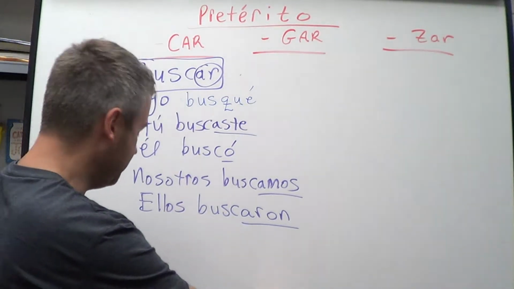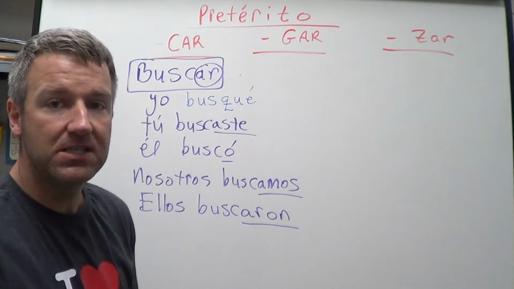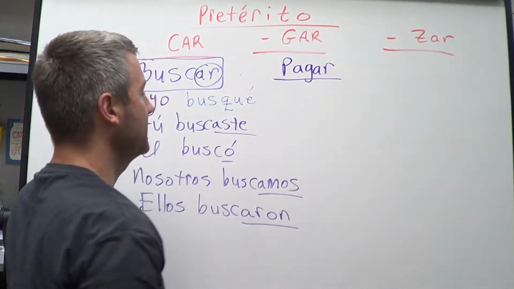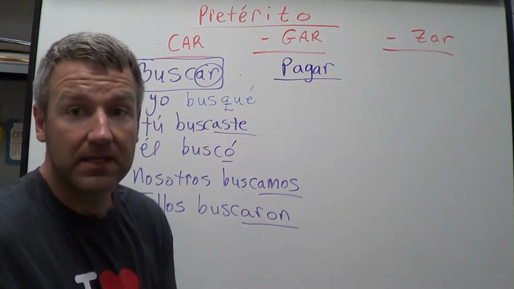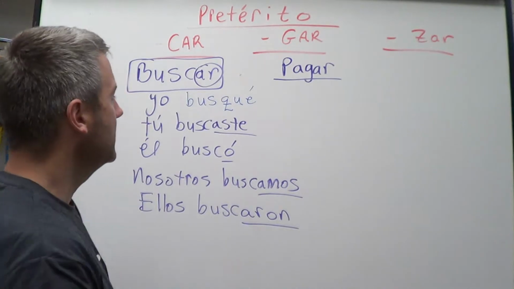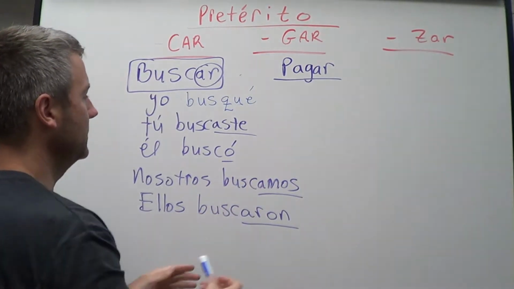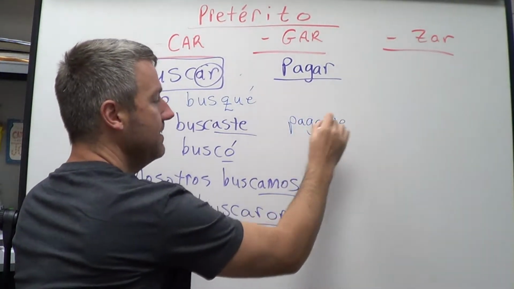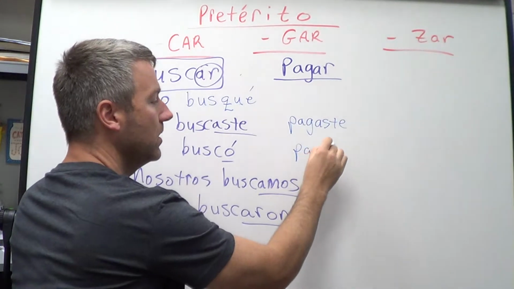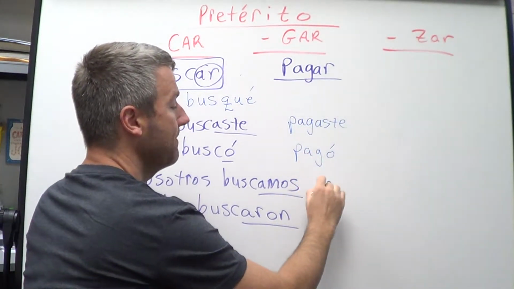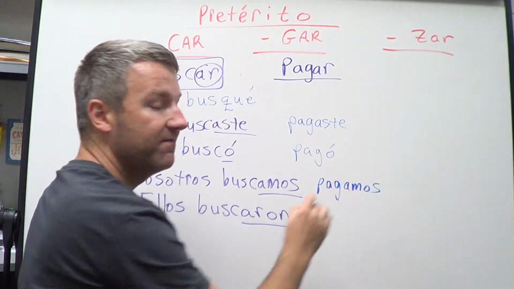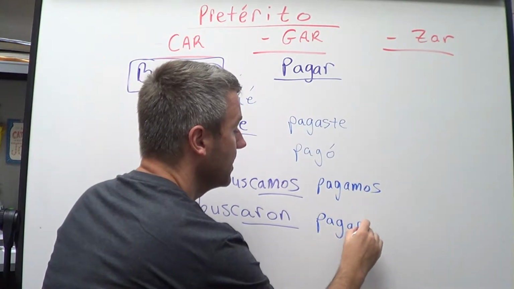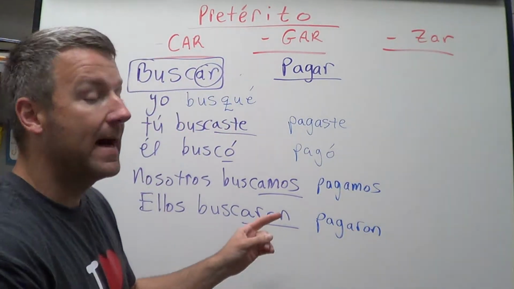Alright, we're going to apply that same principle over here to a verb that ends in GAR. Okay, let's take pagar, to pay, for example. Well, pagar ends in AR, GAR rather. So let's go through these forms real quickly here. Tú, you paid for. Tú pagaste. He paid for. Él pagó. We paid for. Nosotros pagamos. And they paid for. Ellos pagaron. You got it. Pagaron. All right. Are you noticing a pattern?